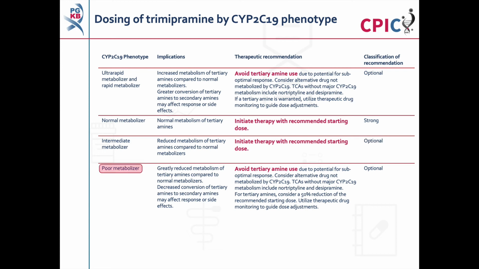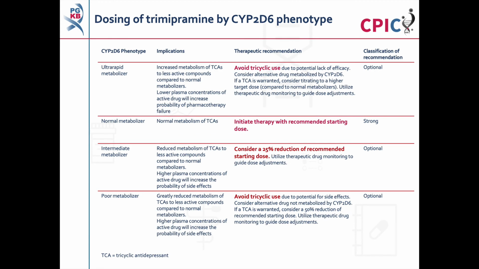Patients with a CYP2C19 poor metabolizer phenotype will have greatly reduced metabolism of tertiary amines. Use of tertiary amines should be avoided in these patients. If use of a tertiary amine is warranted, a 50% reduction in the recommended starting dose should be considered. This is an optional recommendation. These are the CPIC dosing recommendations for trimipramine by CYP2D6 phenotype.